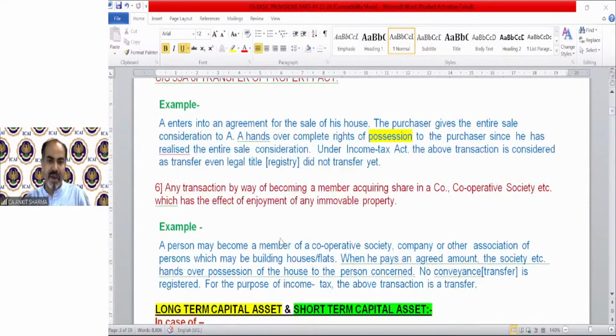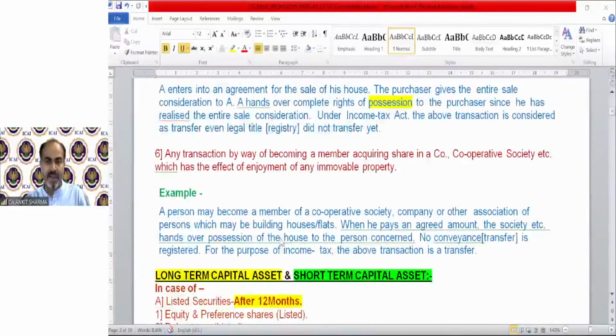Any transaction by way of becoming a member, acquiring shares in a cooperative society, etc., which has the effect of enjoyment of any immovable property. Again, the same case: if you become a member of a cooperative society and give the consideration to that cooperative society, and the cooperative society is giving you a building which is equivalent to the consideration paid by the member.